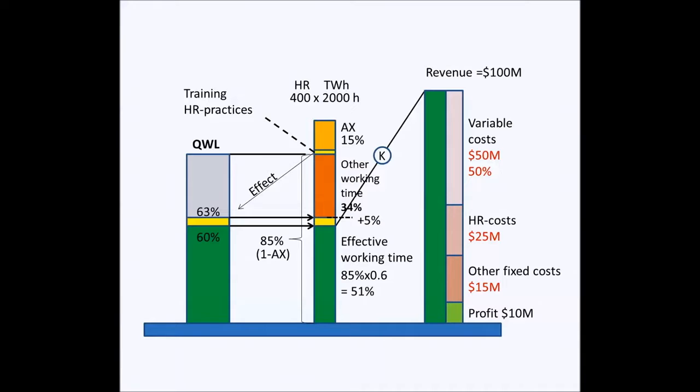Because the quality of working life index determines the effective working time share, there will be an equal 5% improvement in the effective working time. In a growing business environment, the company can utilize the K factor in making more revenue. When revenue increases, the variable costs are increased as well. Therefore, $5 million more revenue means, in this case, $2.5 million more variable costs. Because other costs are not increased, there will be a $2.5 million improvement in the operating profit.